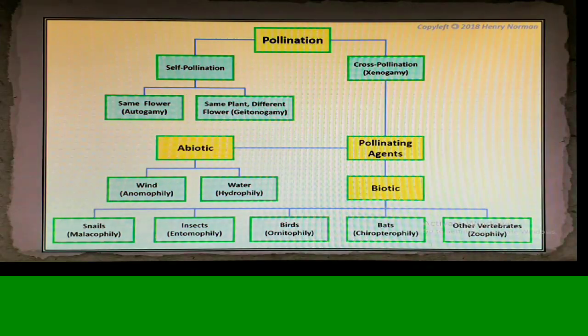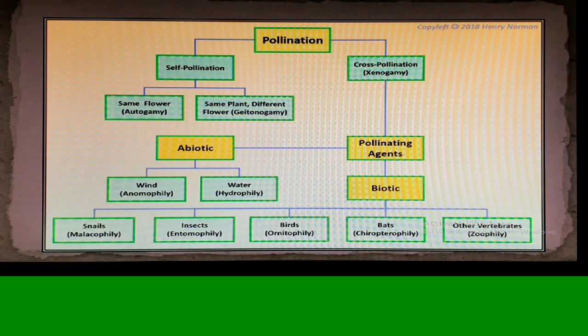We have seen that in self-pollination not many agents are required to transfer the pollen grains, but for cross-pollination, transferring of pollen grains from one plant to another, certain agents are required. So we have two types of agents, abiotic agents and biotic agents. Under abiotic agents, we have wind and water, and under biotic agents, we have snails, insects, birds, bats, and various other animals.